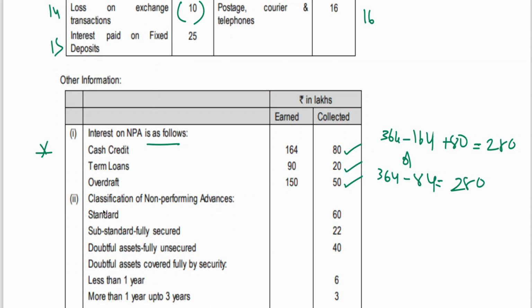Chapter 4, unit 4, classification of non-performing assets. For standard assets, we need to calculate 0.4%. This we have learned a number of times, and problems we have worked out, so I need not tell you again. Substandard assets fully secured, 15%. Doubtful assets fully unsecured, it is coming to 100%. This is for calculation of provision.